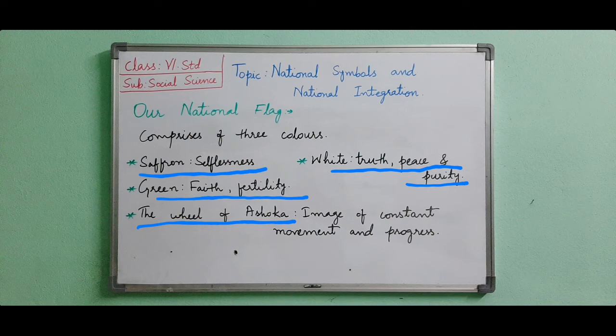As we said, saffron is for selflessness and sacrifice, whereas white is for truth and peace, and green is for prosperity and faith, and the wheel shows that we have to move continuously. These things are contained in our national flag.